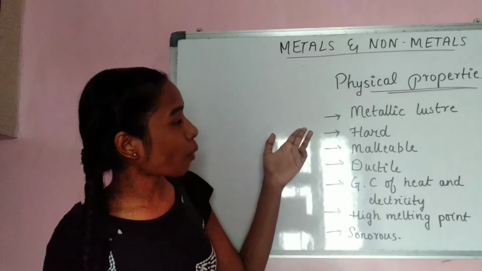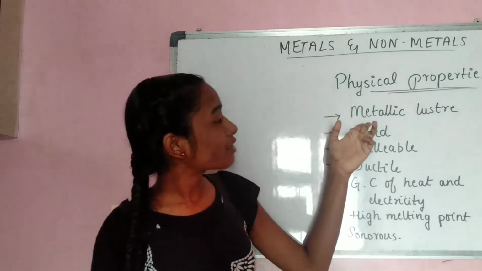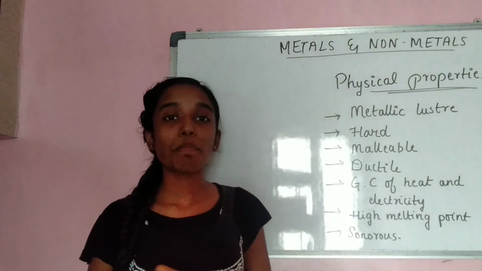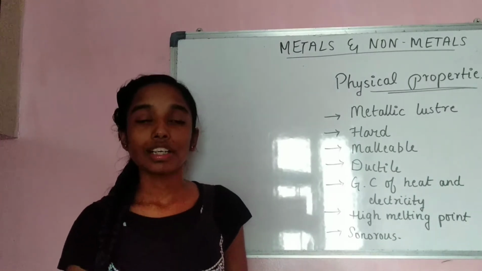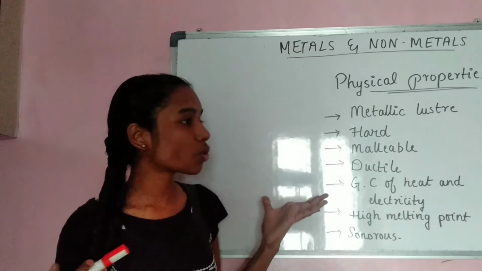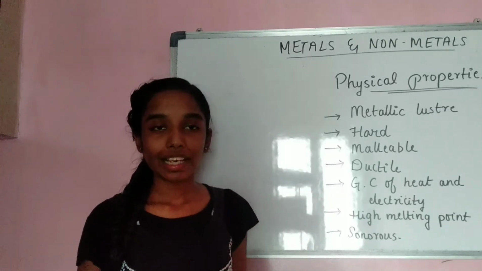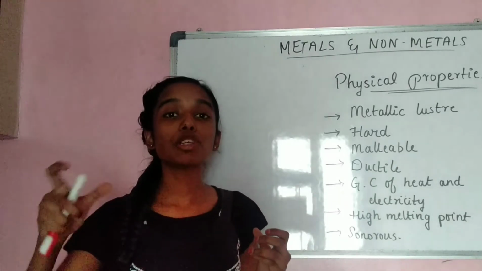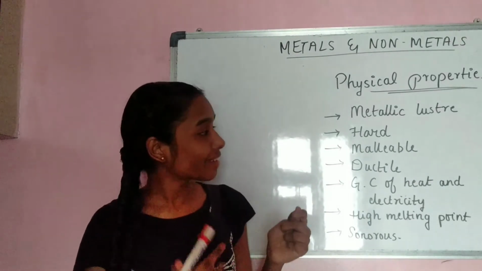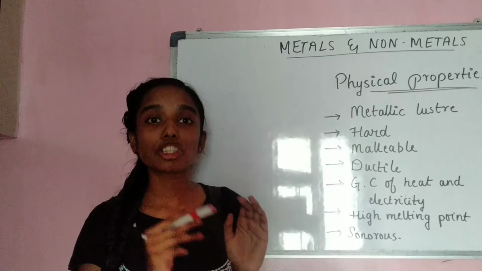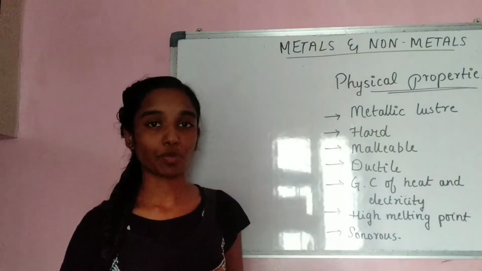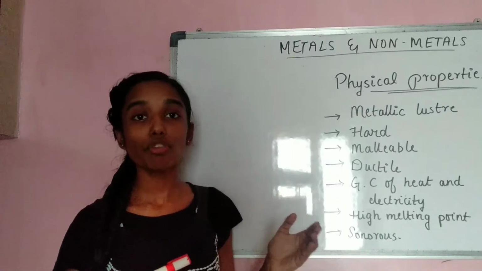The first physical property is that they have something called metallic luster. What do you mean by luster? It's nothing but metals are shining. They shine in their pure form. Take a metal, any metal like magnesium, and use sandpaper, which removes all the impurities, and then if you observe, they are shiny in nature. That is, they have metallic luster. This is the first physical property of metals.